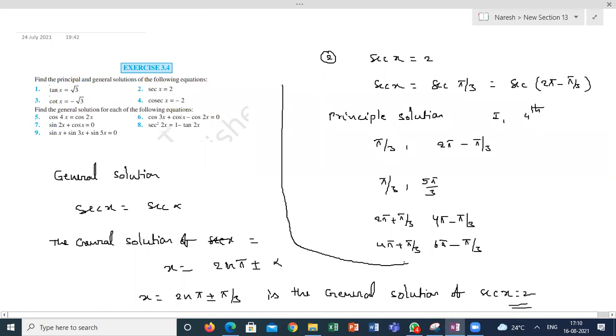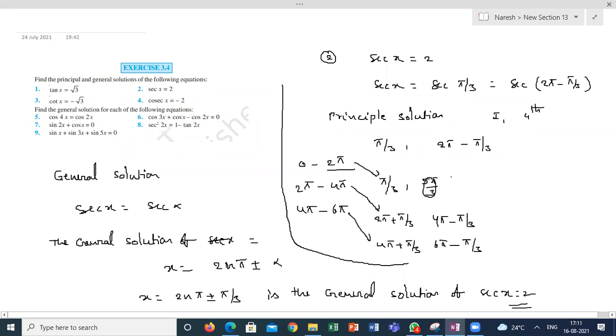Guys, anyone having any doubts on how to write, please ask. Even without remembering the formula, you can write by working like this. From 0 to 2 pi, what are the possible values? Write for 2 pi to 4 pi, second cycle, then 4 pi to 6 pi. In each and every 360 degrees you will get two sets of values. This is the first set, this is the second set, this is the third set.